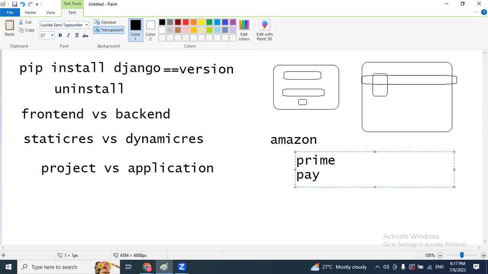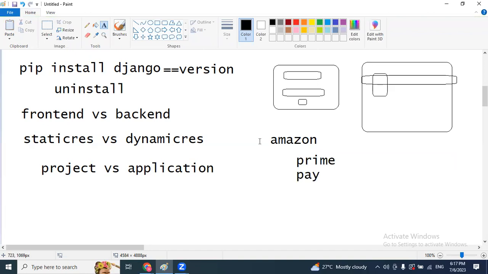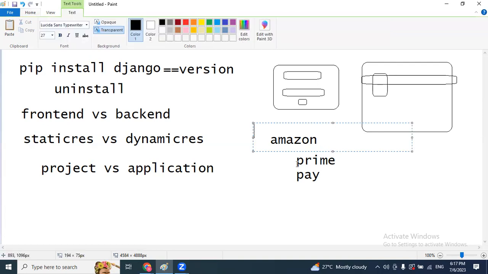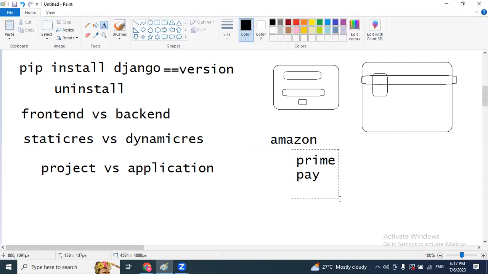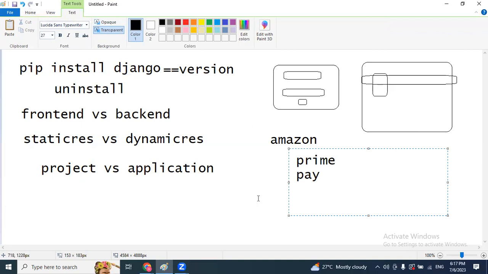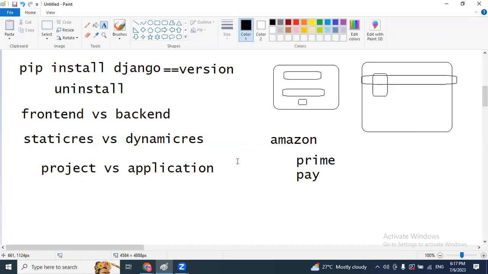So if you want to develop any type of application, what is the first step? We have to create the project. Inside of the project, we can create n number of applications. Without a project, an application is not possible. Even in Django also, to develop any type of application, first create one project and enter into the project. After that, you can create your applications based on the requirement.